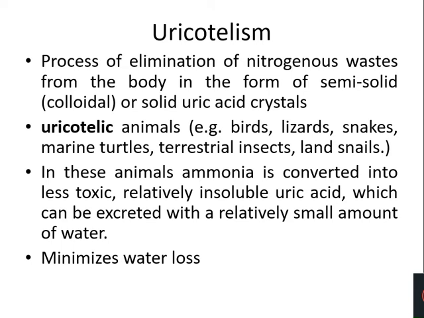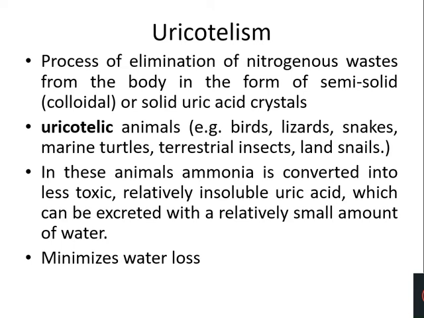And where is this uric acid formed from? It is formed in two ways. One, it is produced from ammonia, and second, by the metabolism of purines. Purines are part of nucleic acids. So there are two sources from which this uric acid is formed in the body of uricotelic organisms. The first one is ammonia and the second one the purines. Which are the purines? Adenine and guanine.